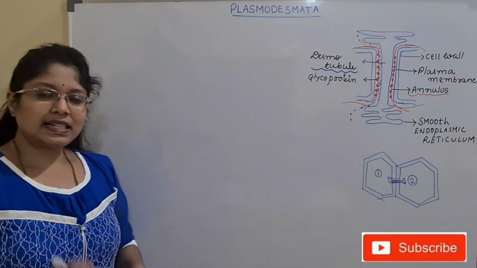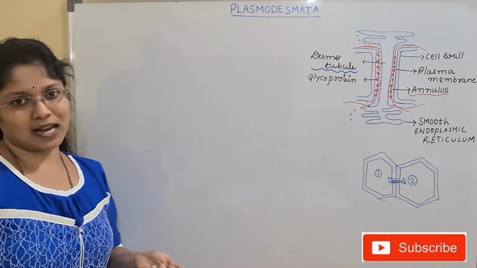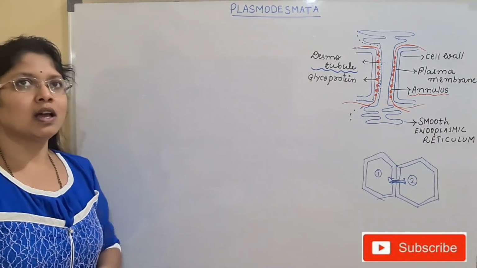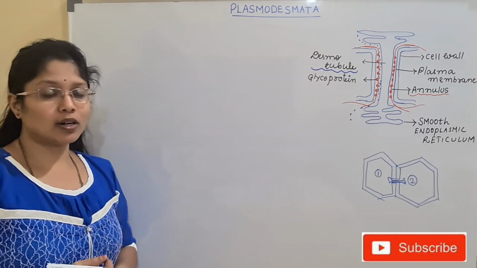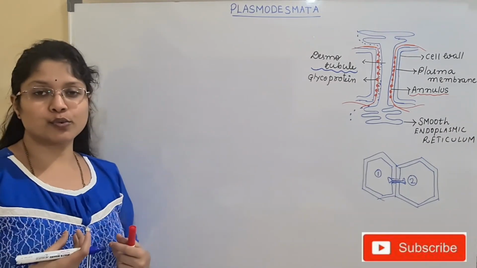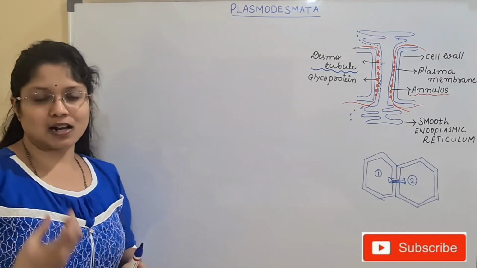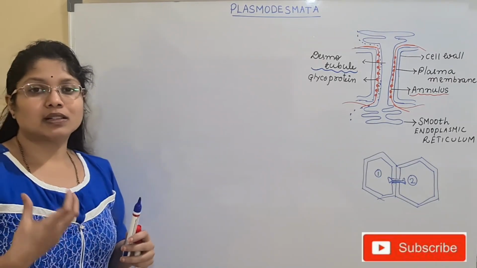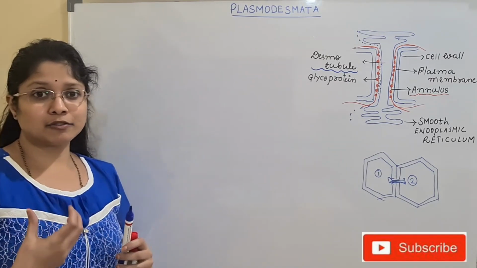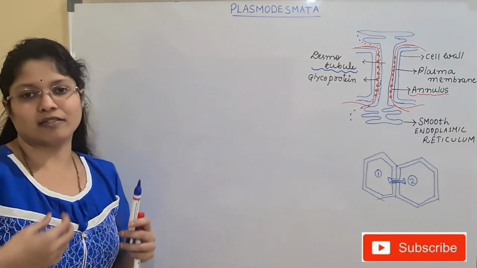These plasmodesmata are acting much as the gap junctions of the animal cells. I have told you before. And not only that, children, these plasmodesmata will be more in the cells or tissues where the secretion function is present. So secretory glands, like oil glands or anything, wherever there is a requirement of excessive material, the exchange will be more. In turn, the plasmodesmata will be more.